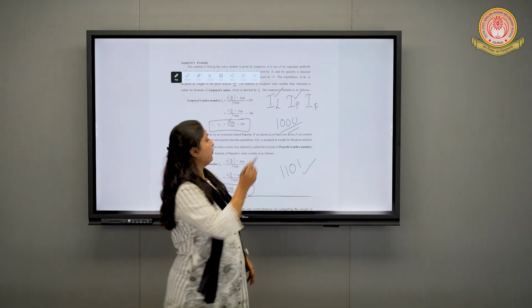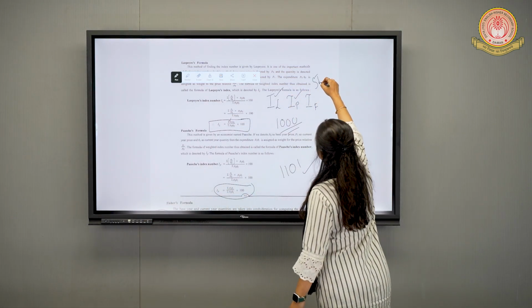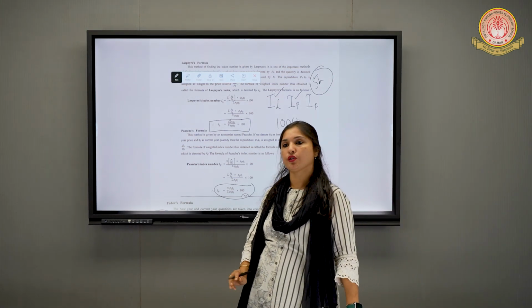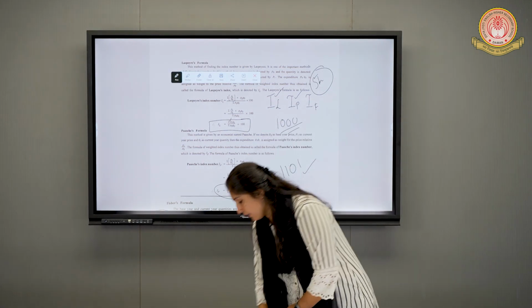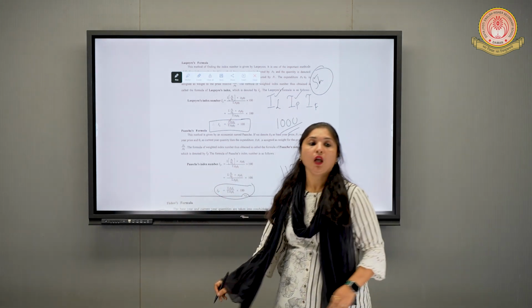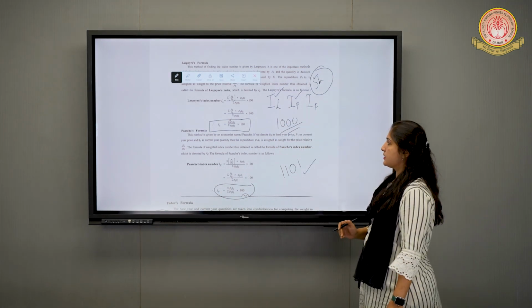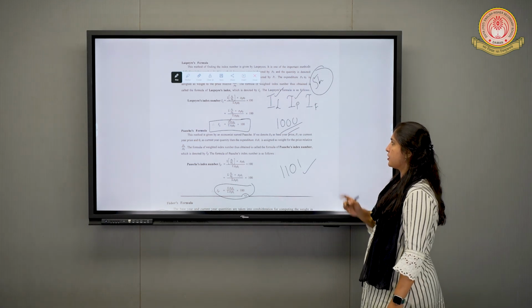This is a sum which is sure for 5 marks in your final examination. Sure 5 marks. So you have to make it clear how to find Laspeyres and how to find Paasche. This is the formula of Laspeyres and Paasche.